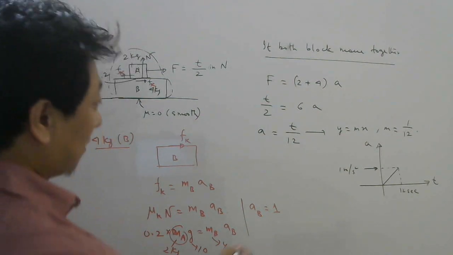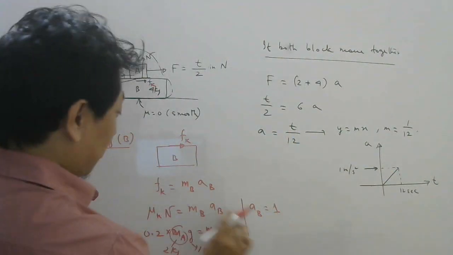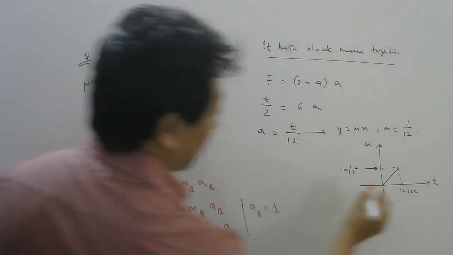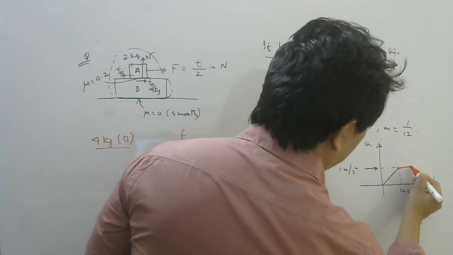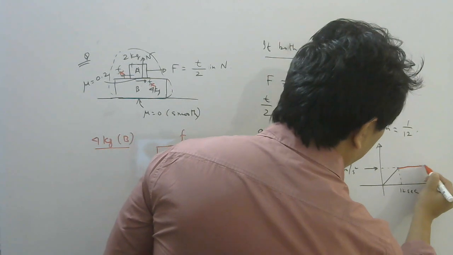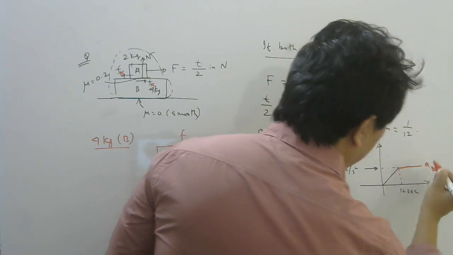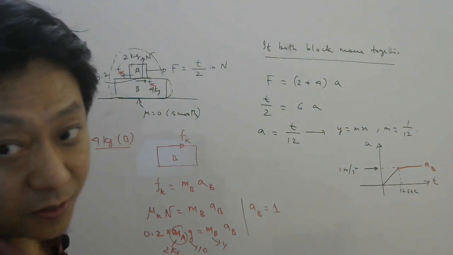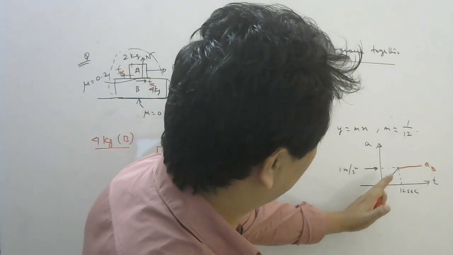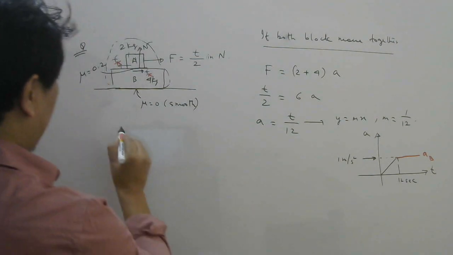Right? Okay. So after this, acceleration of B will be constant. There is no time here. So B will go with constant acceleration 1 meter per second square. So this is acceleration of B graph. So B will go like this, increasing acceleration, and then become constant once slipping will start. Now what about block A?